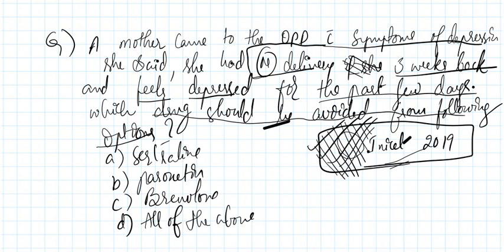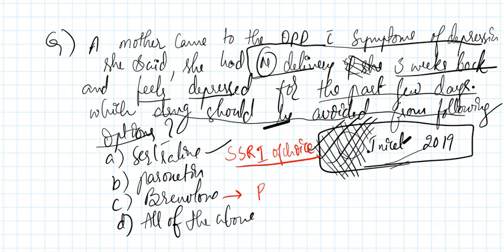Is it sertraline? No, it's not sertraline. Why? This is the SSRI of choice in this condition. Is it brexanolone? Of course, it is not brexanolone.